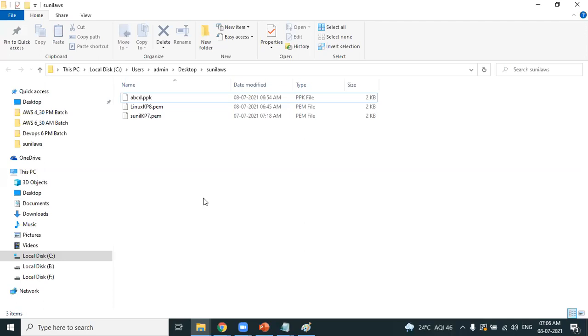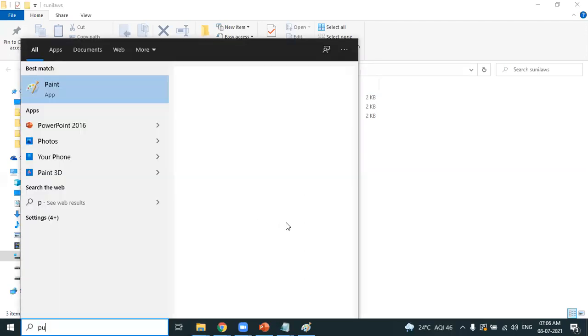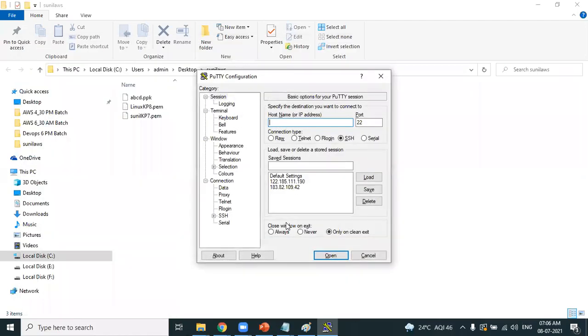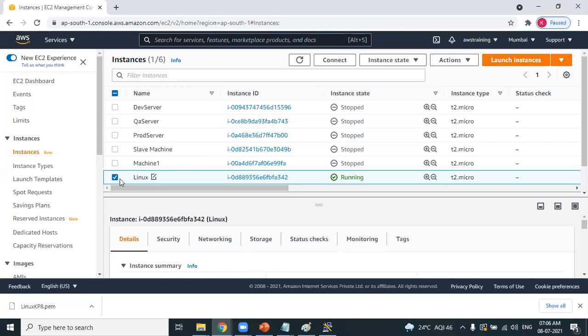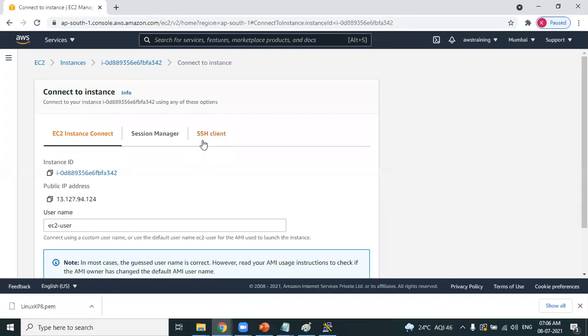Once the PPK file is ready, how can we connect? Finally, you need an application called PuTTY for connecting. I'm opening the terminal called PuTTY. Host name. Select the machine whichever you want to connect to, and then click on connect. Go to the SSH client.